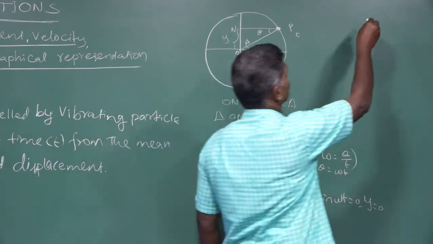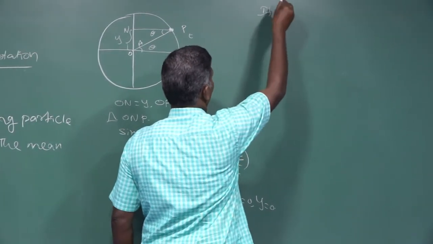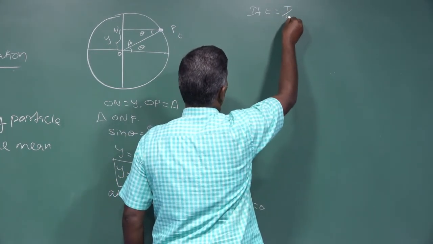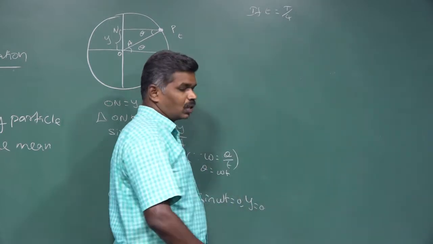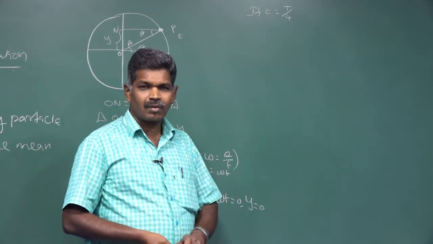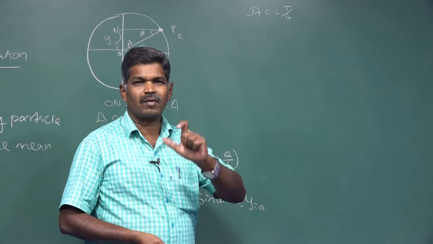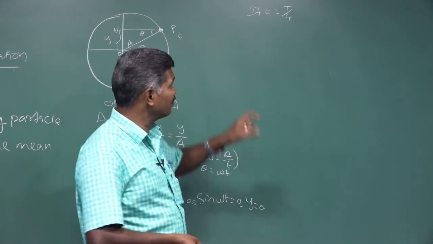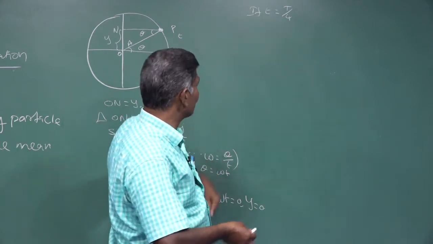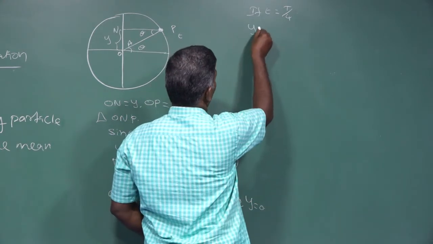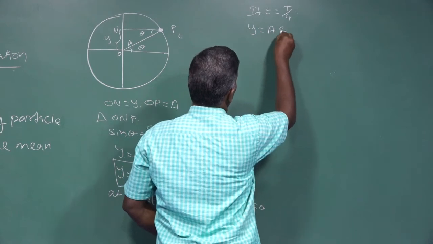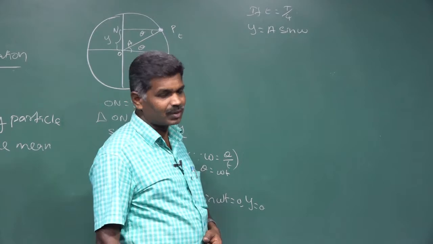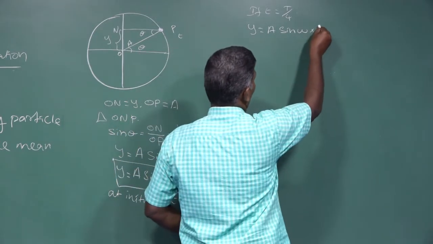If t is equal to capital T by 4, what is capital T? The time taken to complete one revolution. In that one-fourth time, if we substitute this time in our displacement equation, y is equal to A sin omega, instead of small t, we substitute capital T by 4.